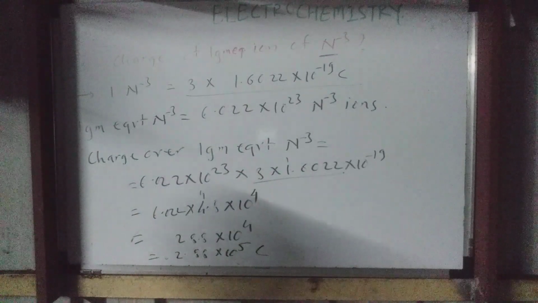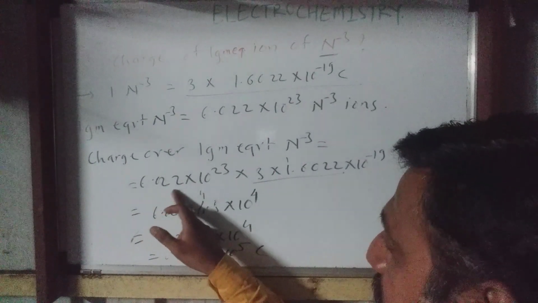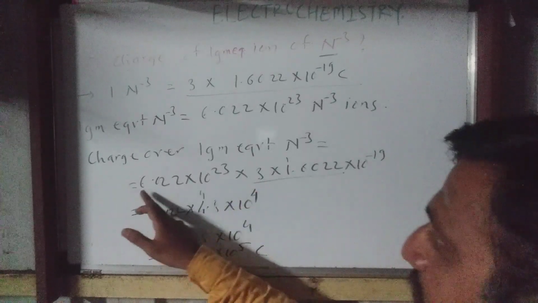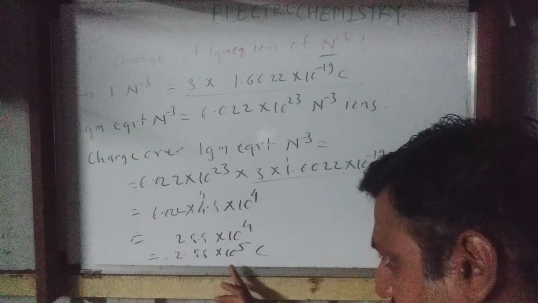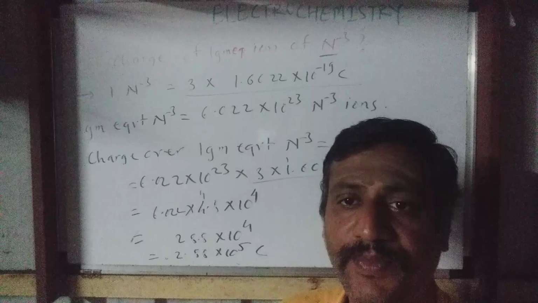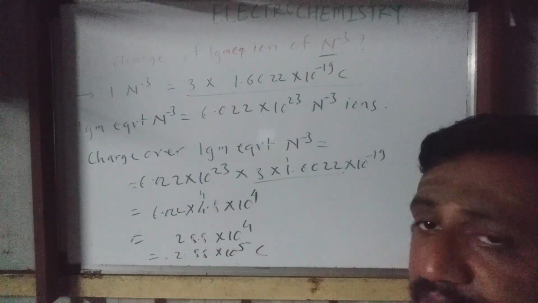Yeah, okay, so that is the correct answer. In the fast calculation, no need to think, I chose here 1.6 and 6 only. The answer they have given is 2.89, which is almost correct, with 10 raised to 5. So 1 gram equivalent of the nitride ion will carry this much charge.